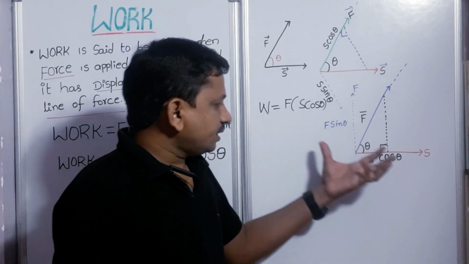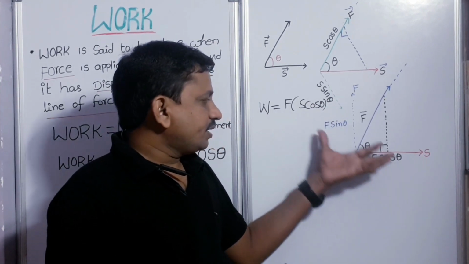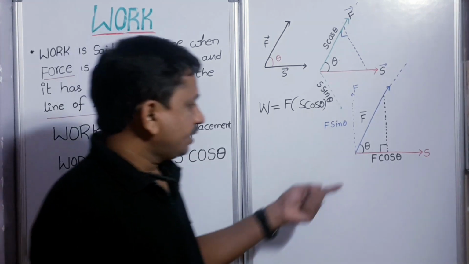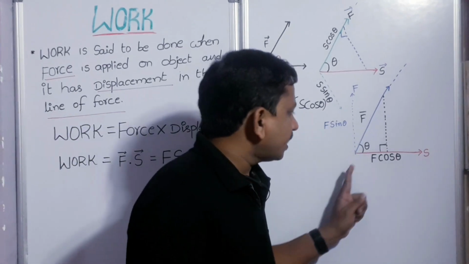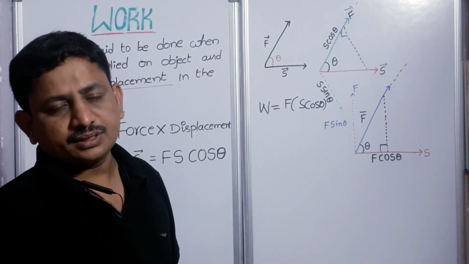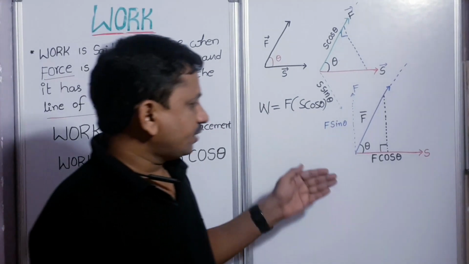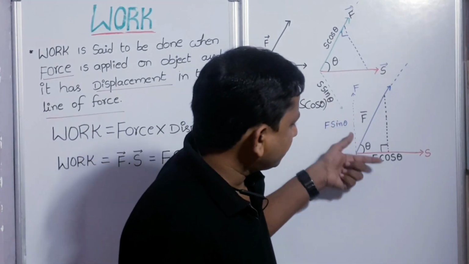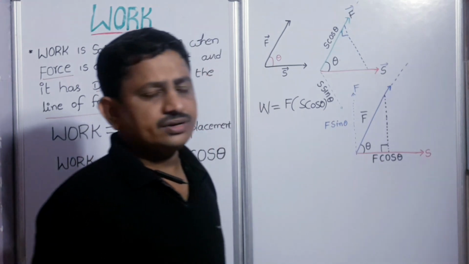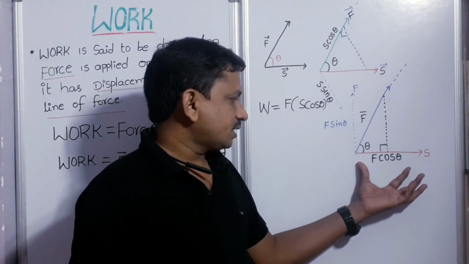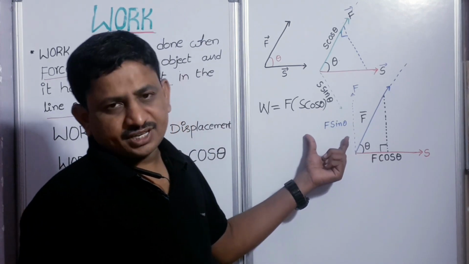Let us see another diagram. Here is another way to represent work. Here is the displacement and the direction of action of force. F is resolved into two components: one component is F cos theta, another component is F sin theta.